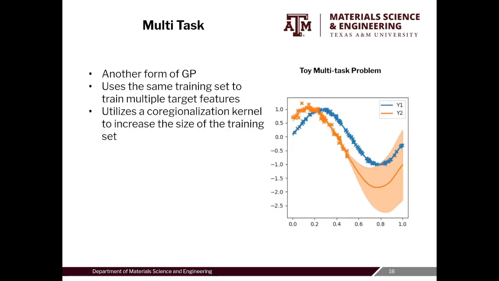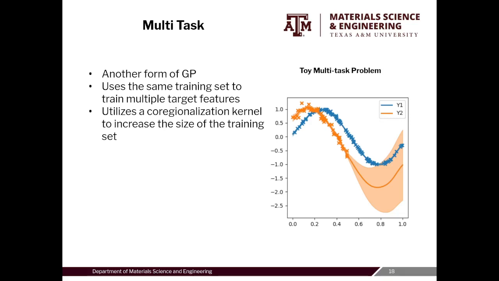We've also been researching the use of multitask GPs for our dataset. Multitask GPs are another form of Gaussian process regressor, and they use the same training set to train multiple target features at the same time, which allows the model to gain information about both target features and influence them. For our case, something like hardness and yield strength are known to be correlated, so we would like to train them at the same time because we know that those two are actually related.